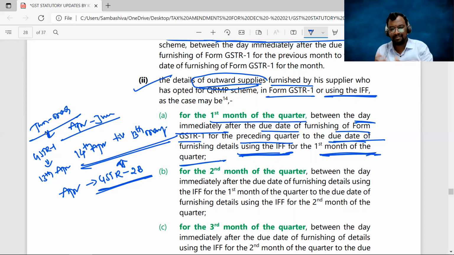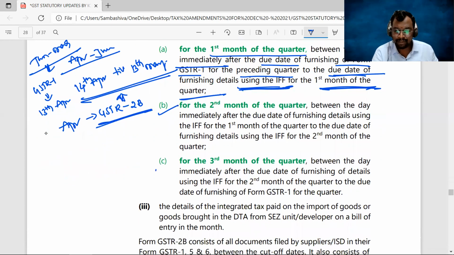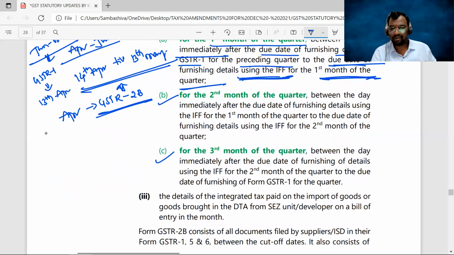Clear, sir? Next. For the second month of the quarter, the same logic holds good. And for the third month of the quarter, it is from 14th of the third month, that is June, till 13th of July.